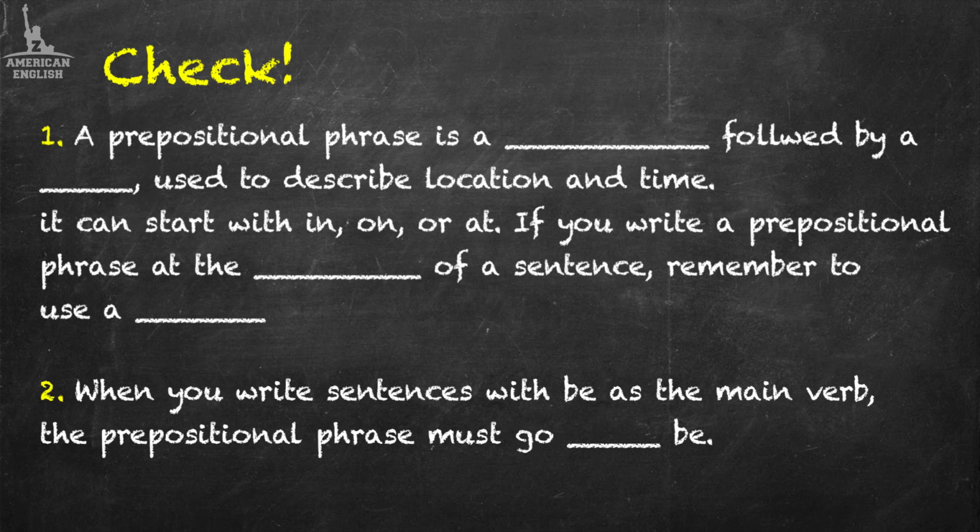The answer is 1. A prepositional phrase is a preposition followed by a noun, used to describe location and time. It can start with in, on, or at. If you write a prepositional phrase at the beginning of a sentence, remember to use a comma. 2. When you write sentences with be as the main verb, the prepositional phrase must go after be.